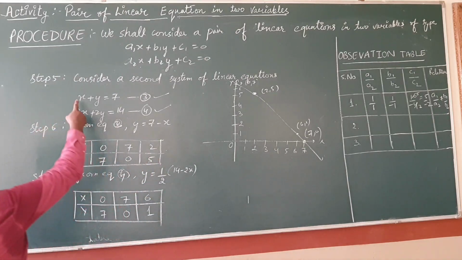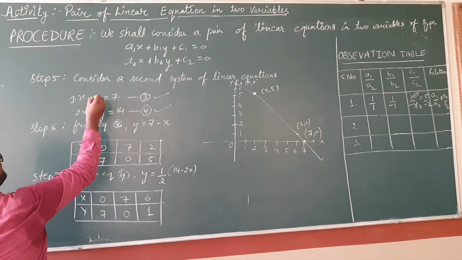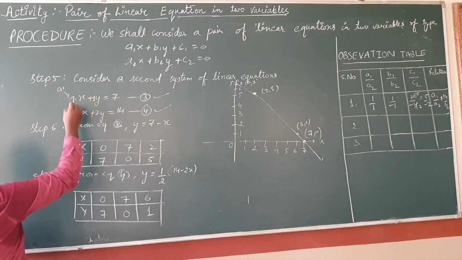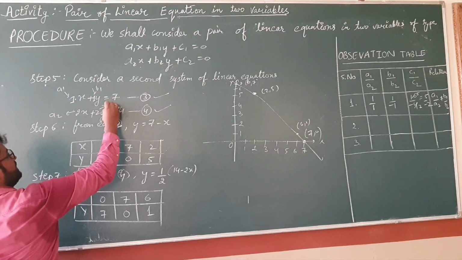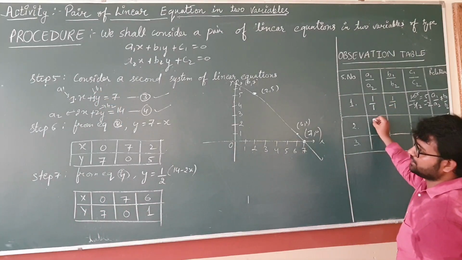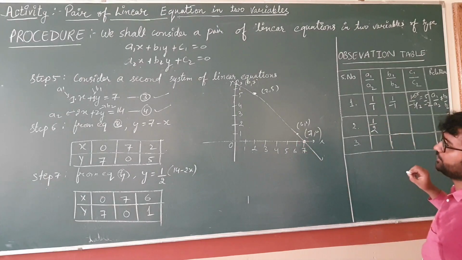Clear? Here the coefficient of x is 1. Here also the coefficient of x, y is 1. So a1 is 1 and a2 is 2. b1 is 1 and b2 is 2. So record these ratios. A1 is 1 and A2 is 2.